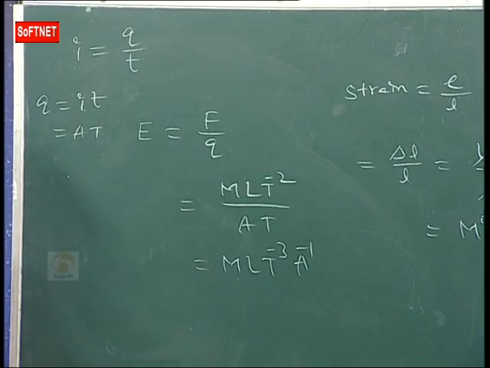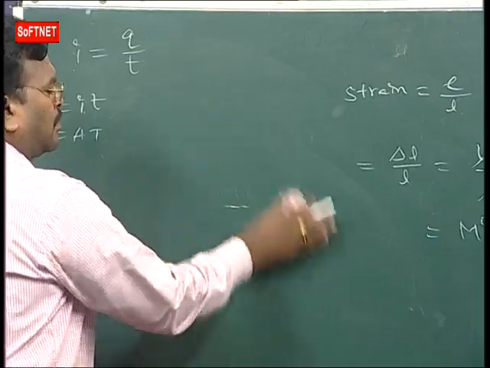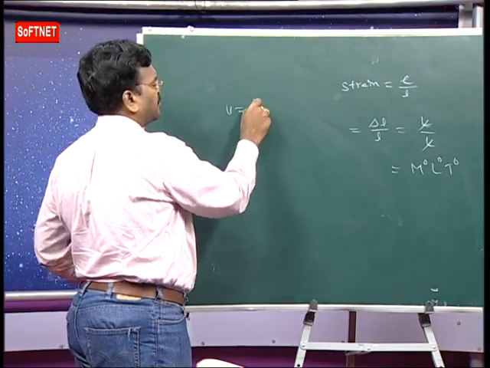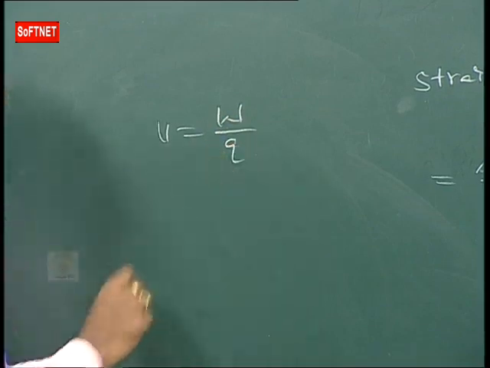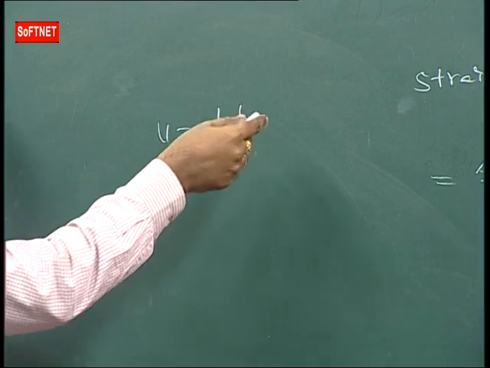And also in the field, at each and every point we have potential. Potential V is equal to W by Q. What is potential? Work done in bringing unit positive charge from infinity to the point.